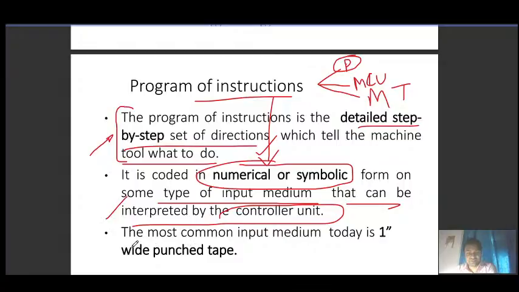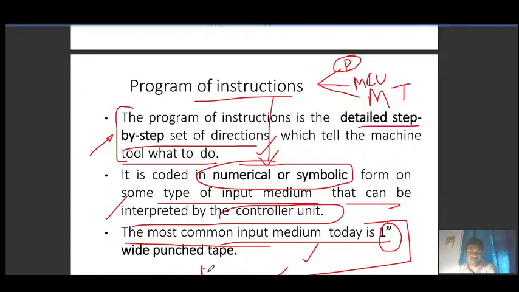Next, the most common input medium was 1-inch wide tape, but today it is not used. We have almost eliminated this, because all we have now is an NC digital screen where we can directly type the instructions. Those instructions are recorded in the storage buffer and then extracted directly from there.